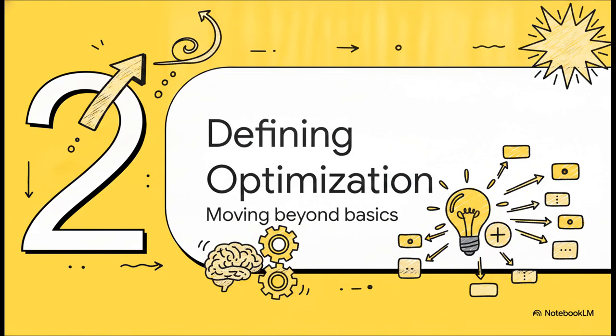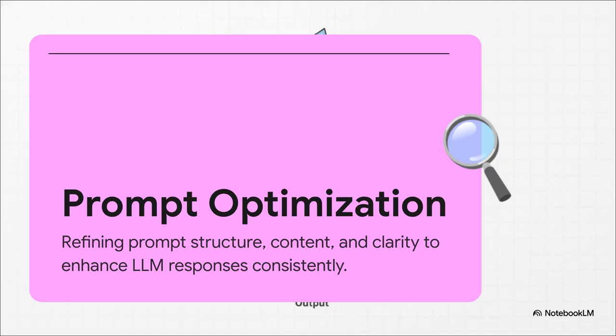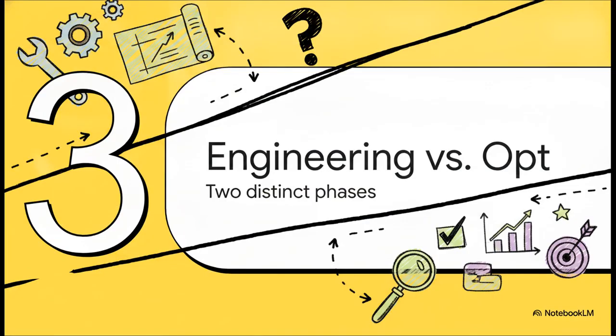Moving on to part two, defining prompt optimization and how we move way beyond the basics. So what does this actually entail? Well, prompt optimization is the iterative process of refining the structure, content, and clarity of an existing prompt to consistently enhance LLM responses. It sits right at the intersection of prompt engineering, relentless iteration, and strict task alignment. And it's super vital to understand, actually, let me emphasize this: this is not a creative writing exercise where you're just fishing for magic words. It's a systematic, almost mathematical approach to unlocking reliable, repeatable outcomes from your models so they behave predictably every single time they're called.